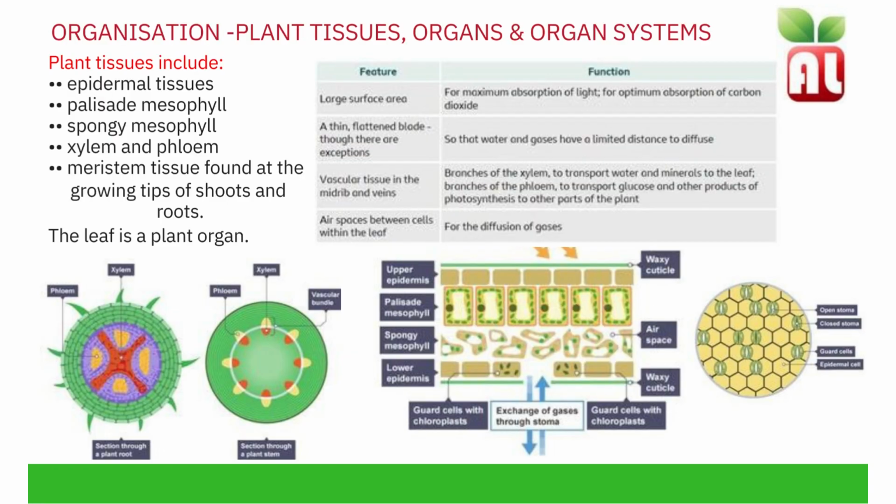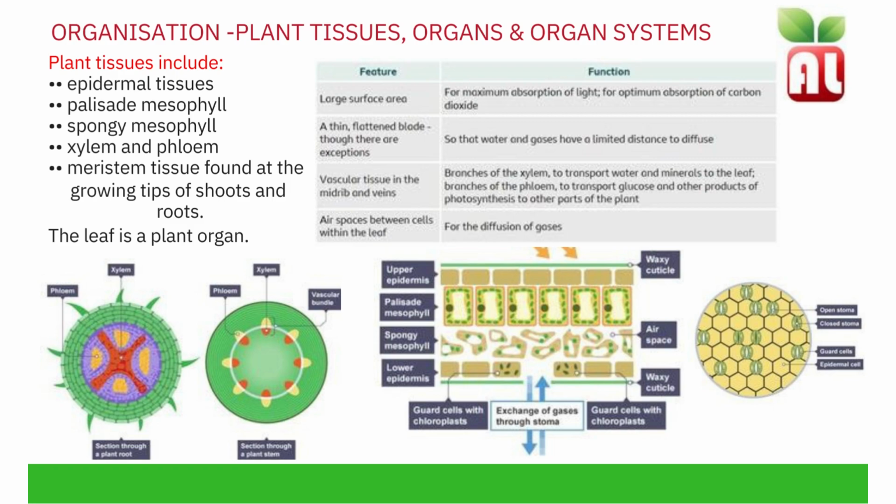Organisation in plants. Plant tissues include epidermal tissues, palisade mesophyll, spongy mesophyll, the xylem and the phloem, and meristem tissue found in the growing tips of shoots and roots. The leaf is an example of a plant organ, a reminder that an organ is many tissues working together to perform a function. Looking at the diagram of the cross-section of the leaf, we see a waxy cuticle on the top layer. This is for waterproofing.